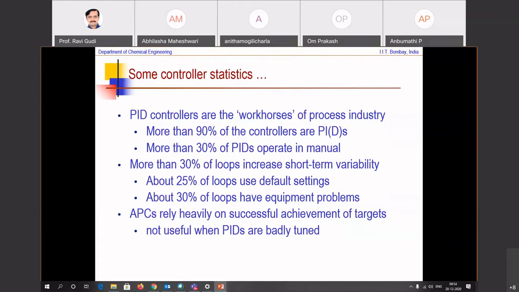The reason is that 25% of the loops use default settings that come from the factory, and nobody has bothered to tune them. 30% of the loops have equipment problems associated with valves, maybe sensors and the like. And when a significant number of loops actually increase variability, then for higher levels of decision making like APC and real-time optimization, the escalation back becomes more frequent than what is required.